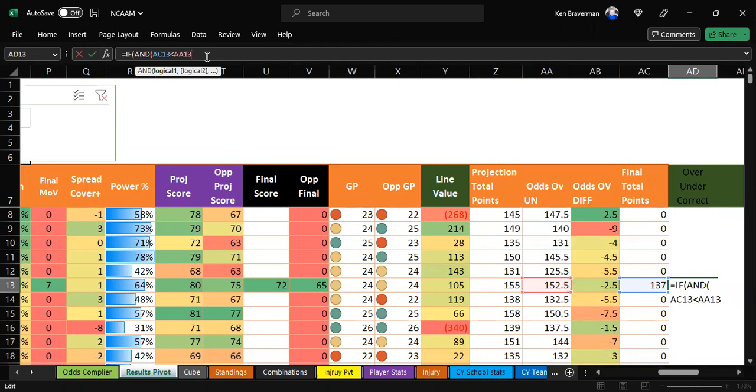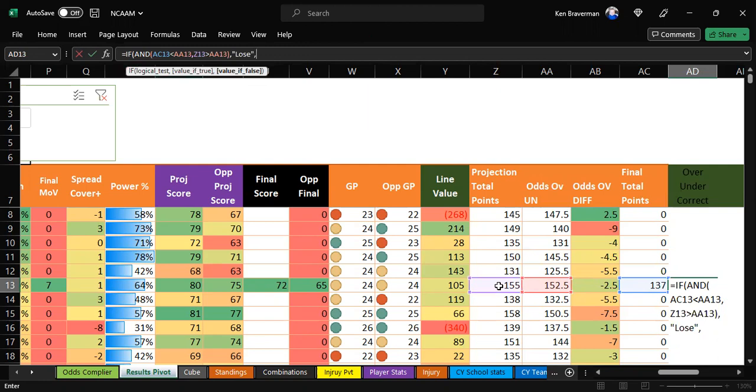So first thing is if the total points are less than the over under and the total points are less than, oh no, it's not the way you want to do this. You want to say if the over under is greater than the published over, if our projected is greater than the published over under, in this situation, the answer is we lose. Okay.